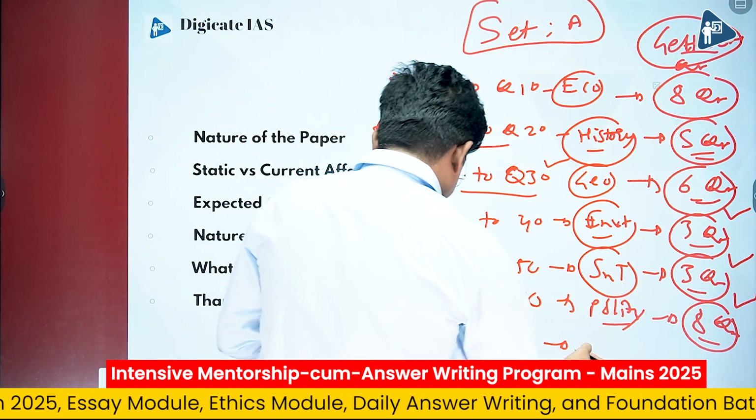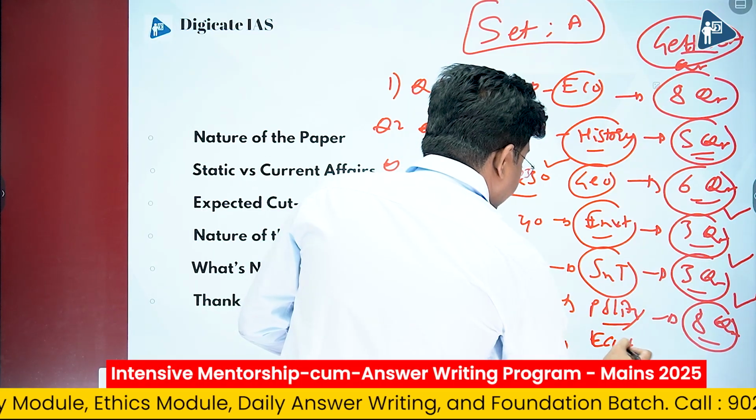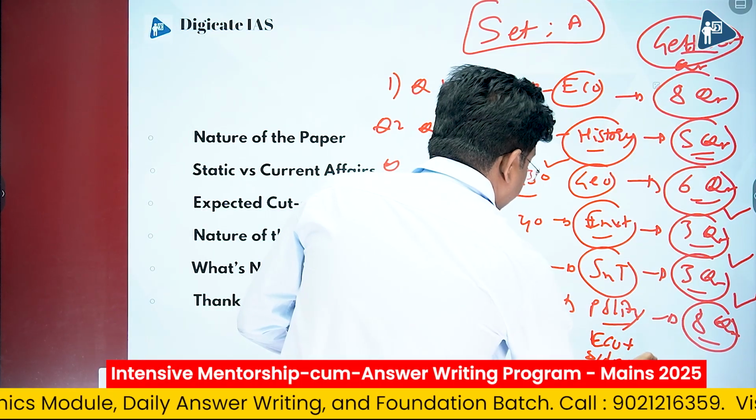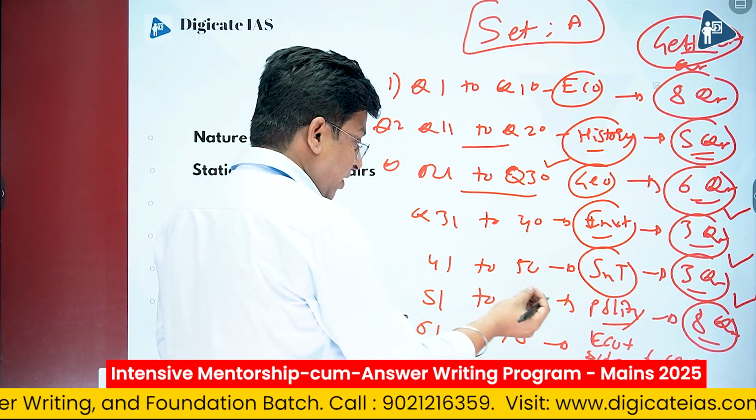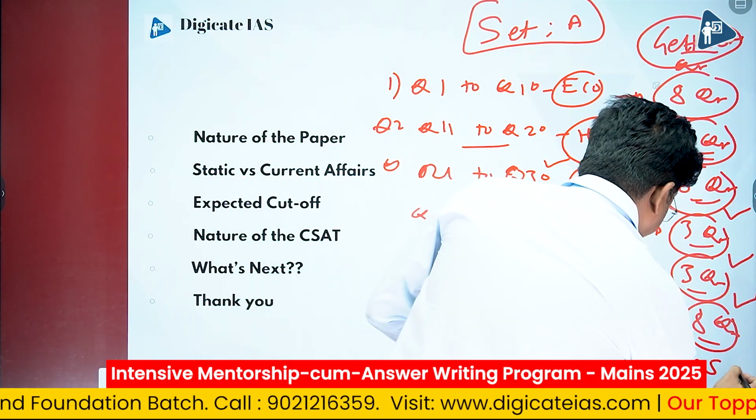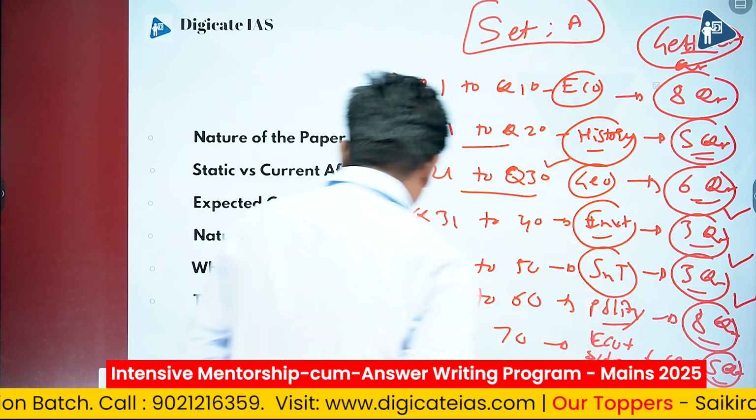There were 5 questions. These questions were again from economy plus schemes plus current affairs. All right, again this was a little moderate part of the question paper, and 5 questions were solvable from this section.